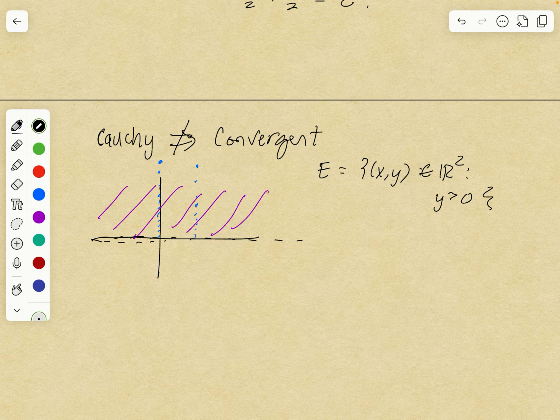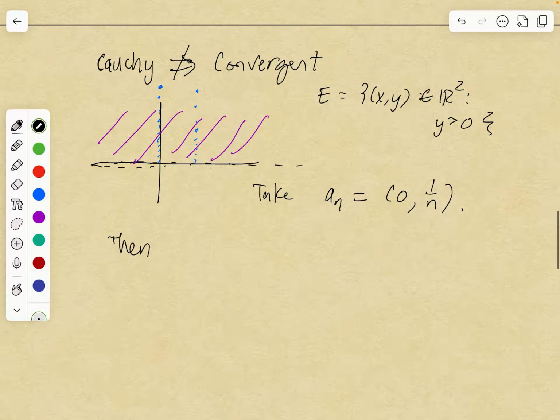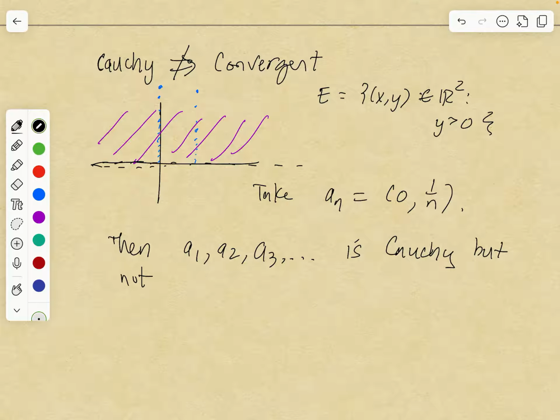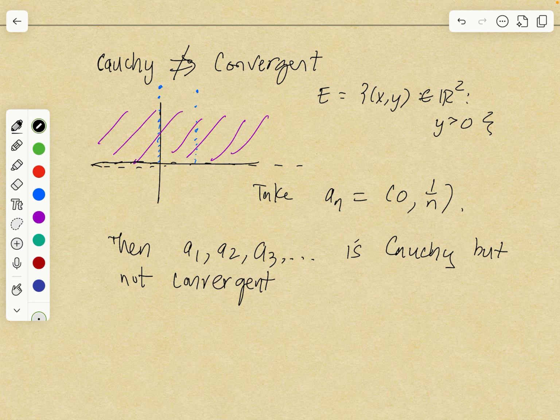So for instance, you can take a sub n to be the point 0, 1 over n. Then the sequence is Cauchy, but not convergent. Well, we've seen by the argument in the previous video that the sequence is not convergent because we know that the sequence converges to 0, 0 in R2, but 0, 0 is not in E.